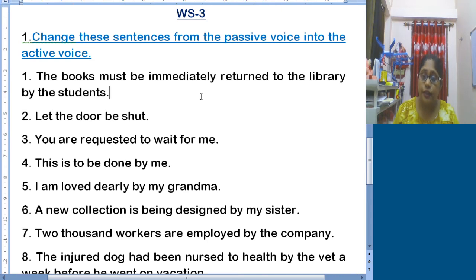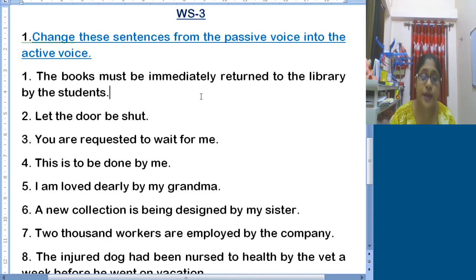So if we reconstruct the sentence into active, what will be the answer? Like, the books must be immediately returned to the library by the students. Here we need to understand in which sentence type and in which tense the sentence is, and accordingly we need to change. Now the active form of this sentence will be, the students must immediately return the books to the library.